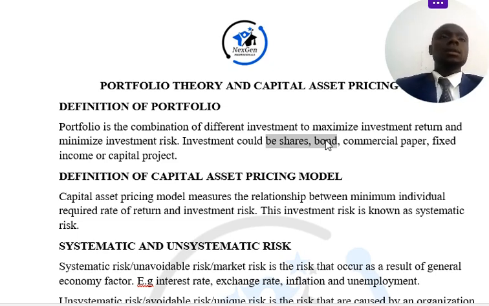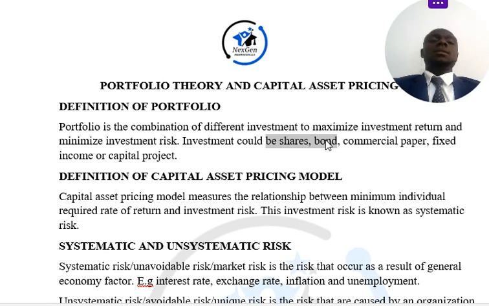The capital asset pricing model is the relationship between the minimum individual required return, right? And investment risk.